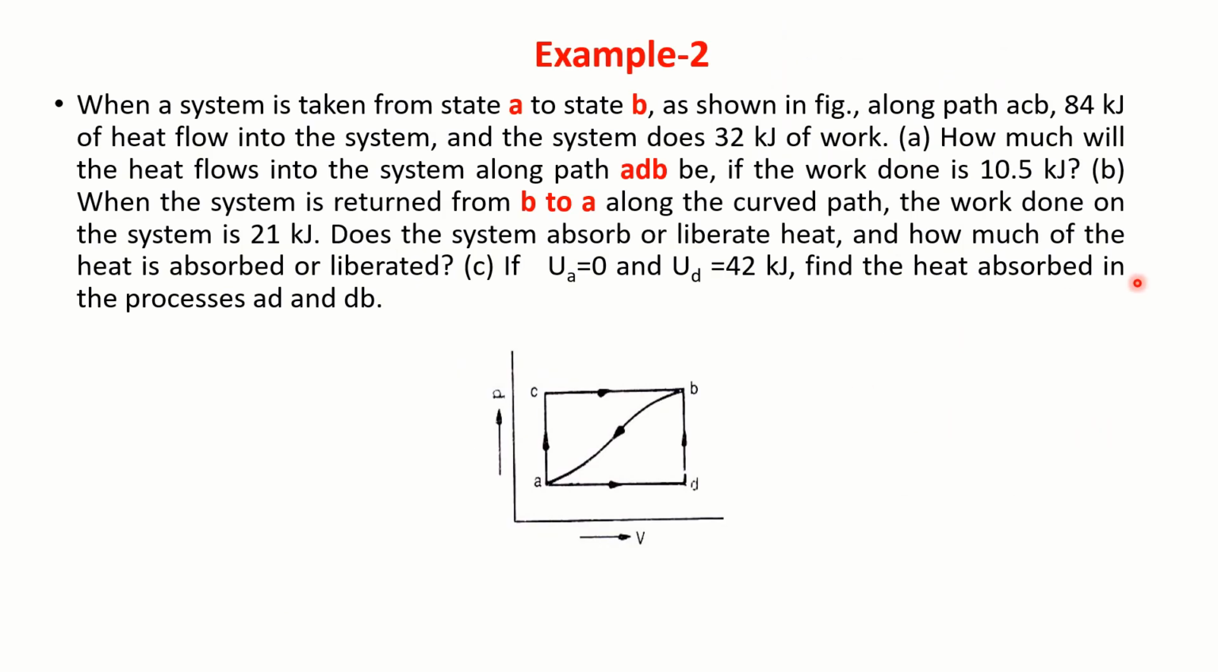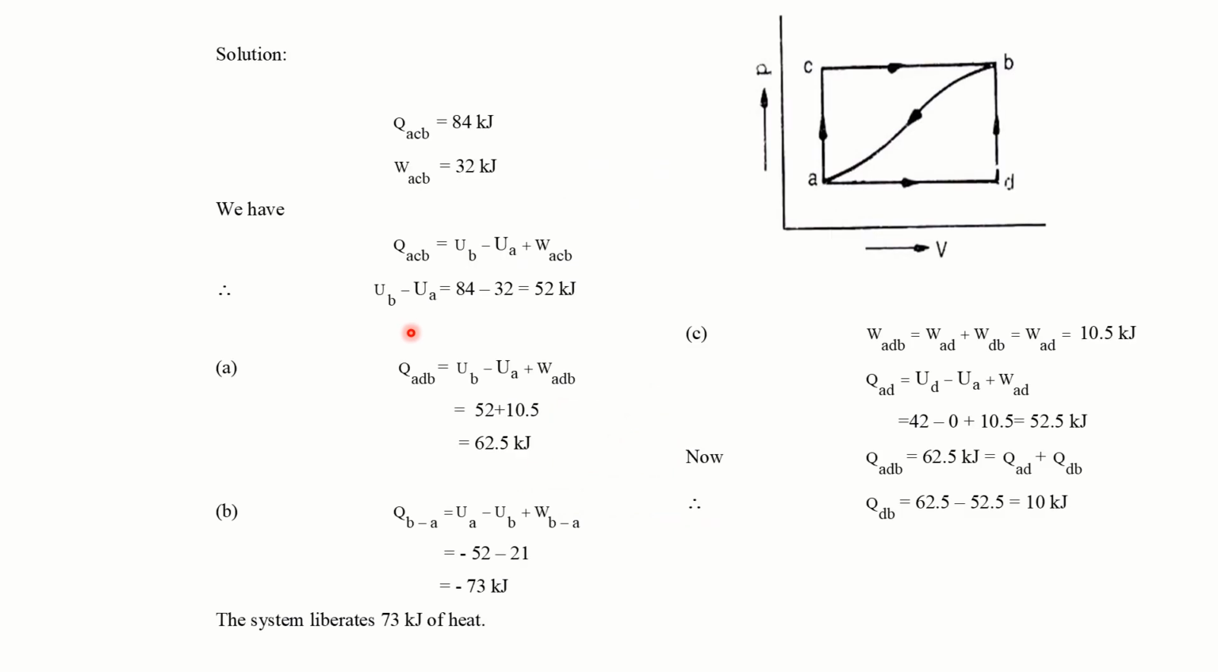Okay. Process AD and process DB. QADB is equal to 60. That is nothing but QAD plus QDB. QAD you know already, so I can find out QDB. So here we can illustrate the meaning of path function and point function. Again, I have applied the principle of closed system executing a process.